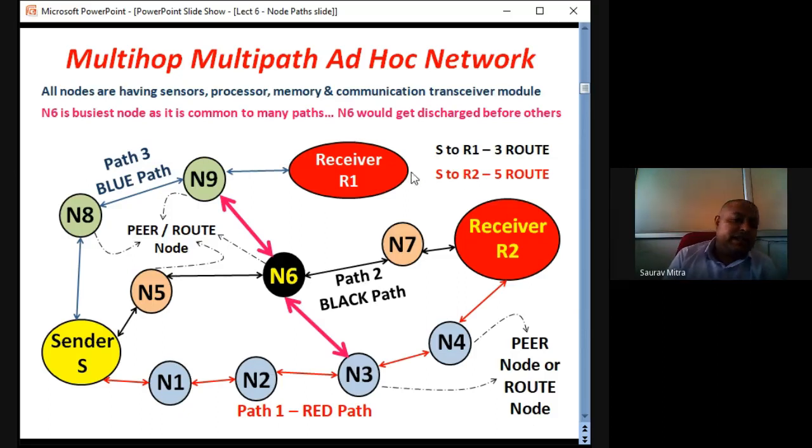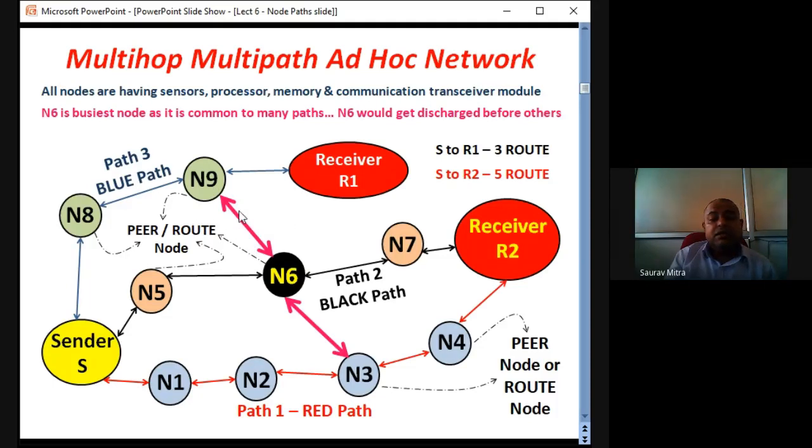One very important thing about this diagram is that I have shown N6 differently, because N6 is the busiest node and it is almost common to all the paths. There are mainly 5 paths and N6 is almost common to all of them. So N6 would get discharged before others, because whichever path you use, N6 comes into the picture. Too many times it will be accepting and sending data over communication channels.